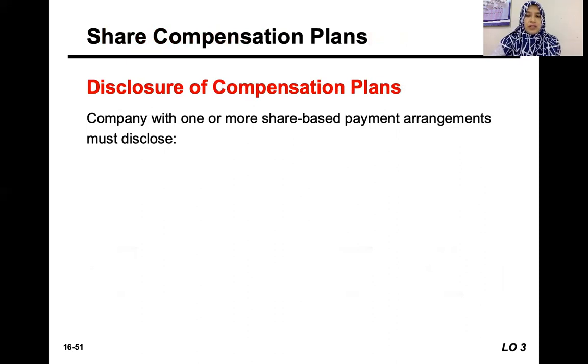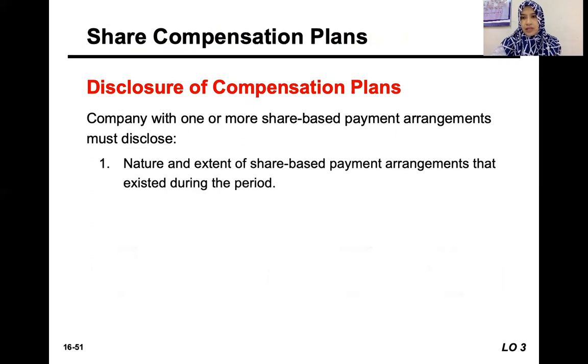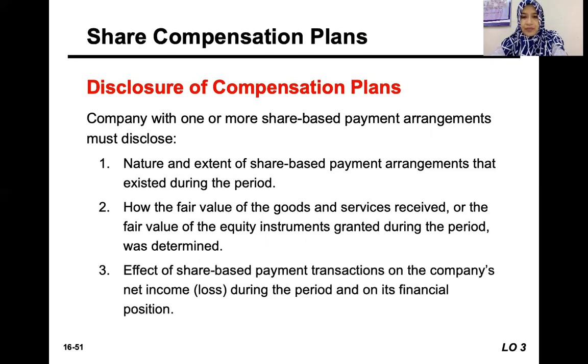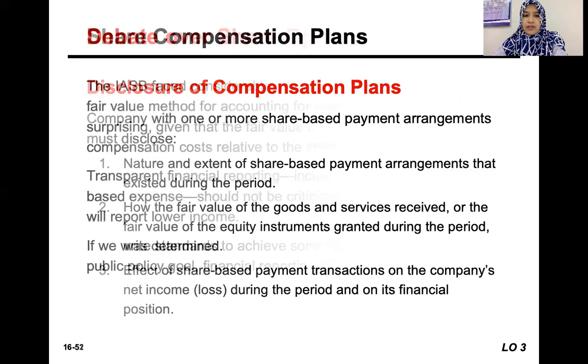Okay, what do we need to disclose for the compensation plans? Let's say the company has various types of compensation plans. The company has to disclose the nature and extent of share-based payment arrangements that exist during the period. It must be disclosed in detail, and how the fair value of the goods and services received, or the fair value of the equity instruments granted during the period, was determined. Also the effect of the share-based payment transactions on the company's net income or loss during the period, and on its financial position.